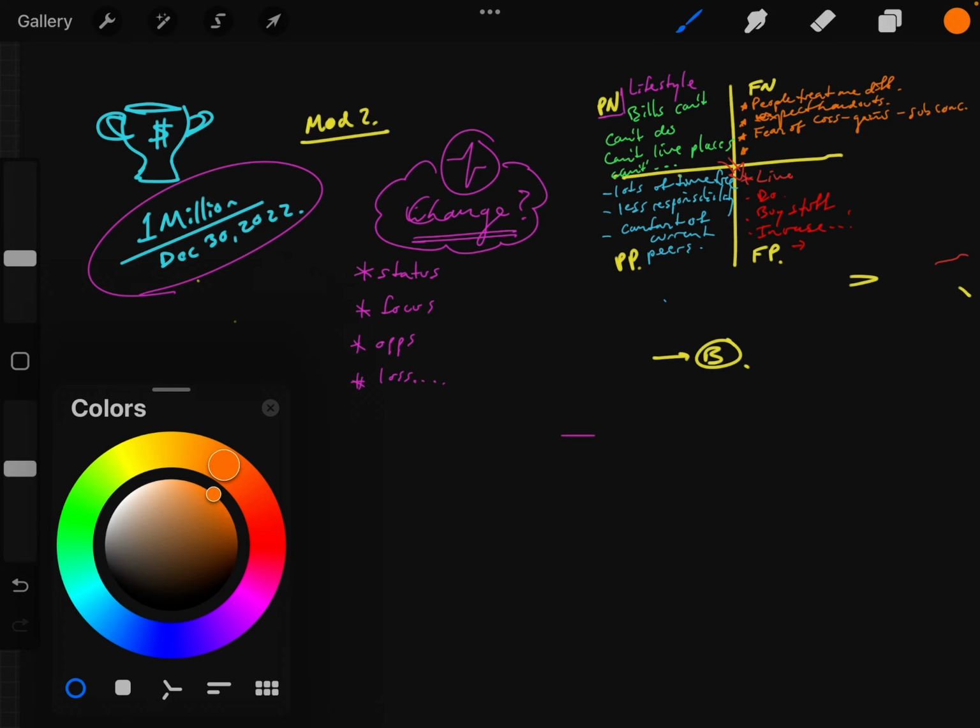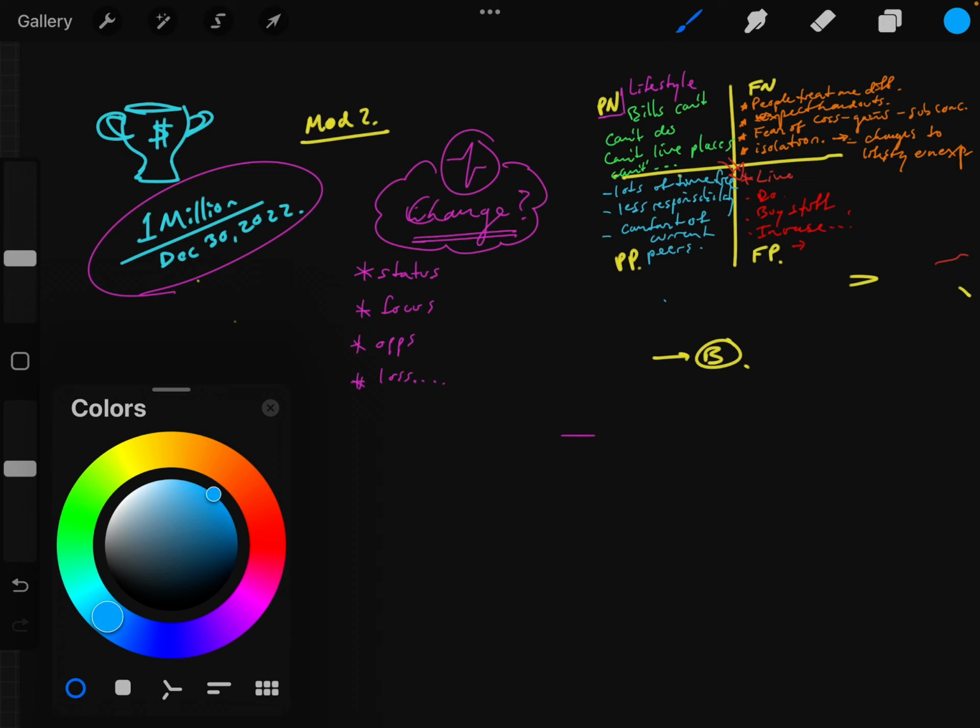Then we also have, future negatives might be like isolation of some kind, right? Because if I live where I want, other people who I'm friends with now can't come with me, right? So isolation of some kind, and then changes to lifestyle, unexpected. Cool. So anyway, so those are just a couple ones off the top of my head, right?